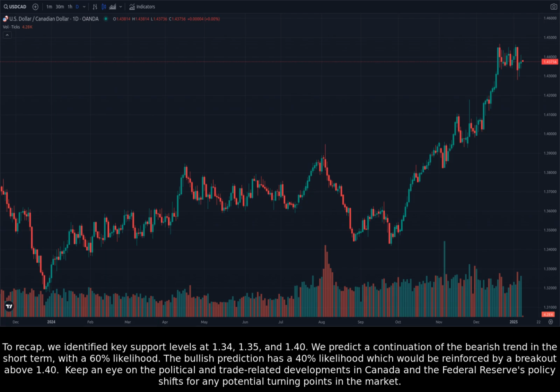To recap, we identified key support levels at 1.34, 1.35, and 1.40. We predict a continuation of the bearish trend in the short term, with a 60% likelihood. The bullish prediction has a 40% likelihood, which would be reinforced by a breakout above 1.40. Keep an eye on the political and trade-related developments in Canada and the Federal Reserve's policy shifts for any potential turning points in the market.